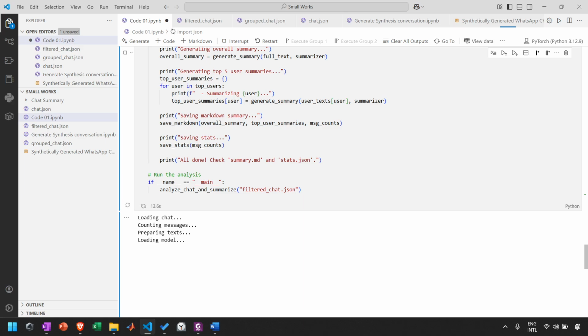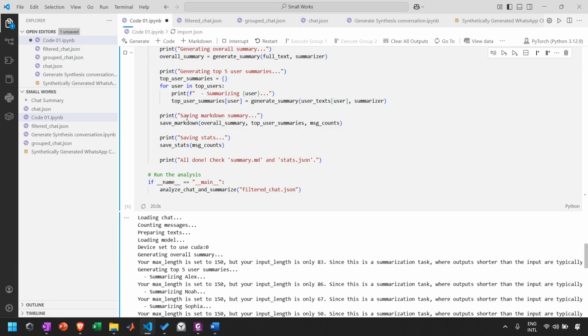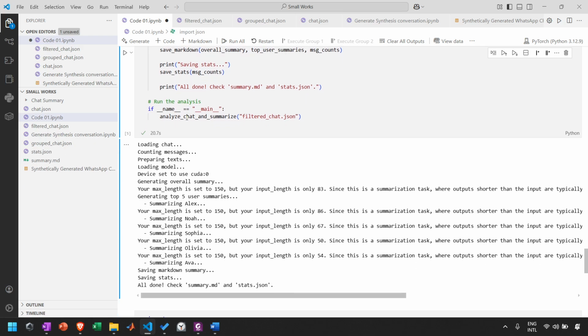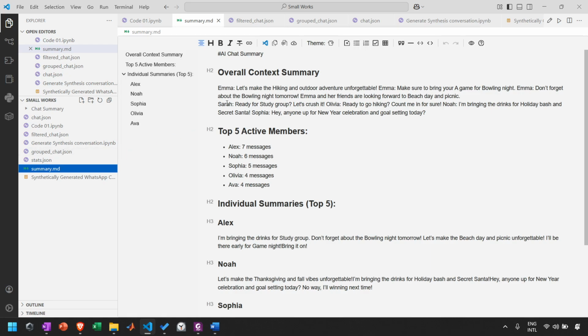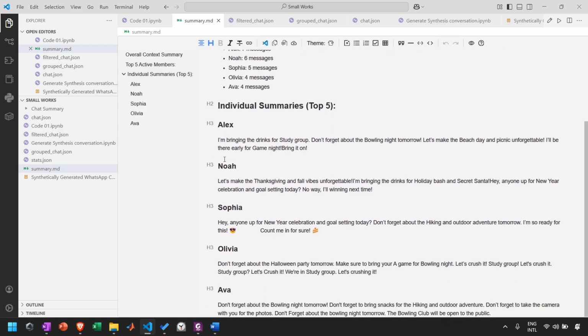We will generate a summary based on the overall conversation, and we will see who the top 5 message senders are, and what they have sent. So we can see the overall context summary, the top 5 active members, and a summary of the top 5 active members.